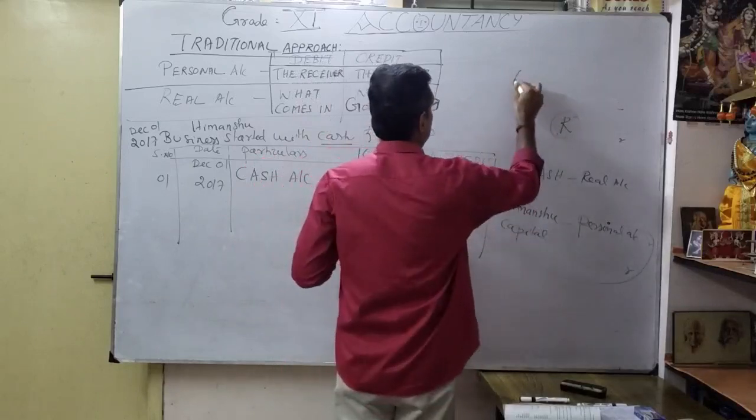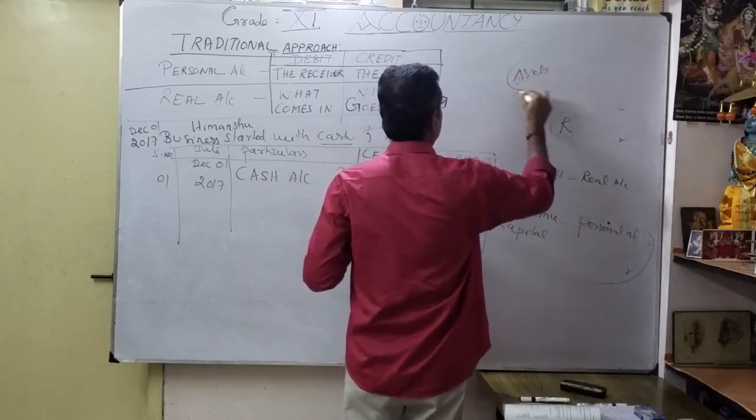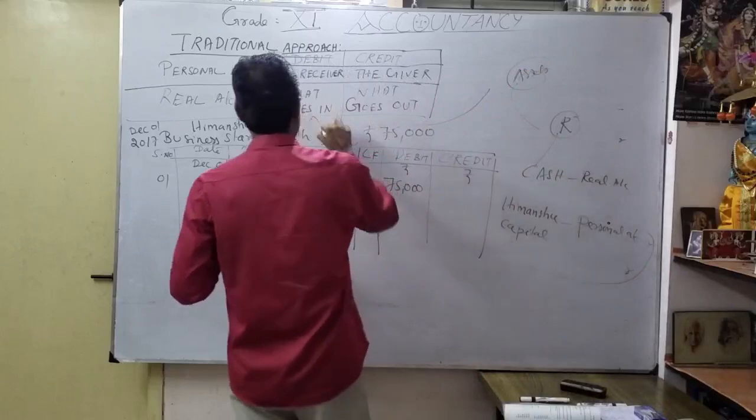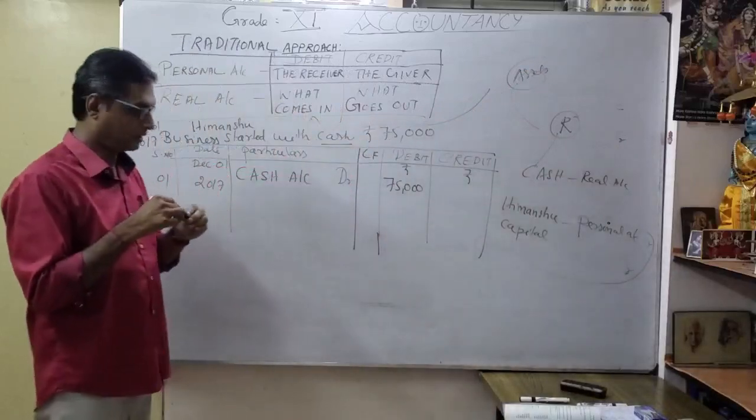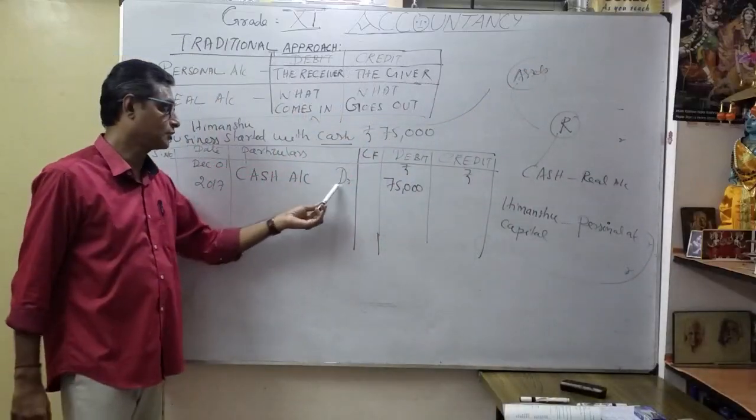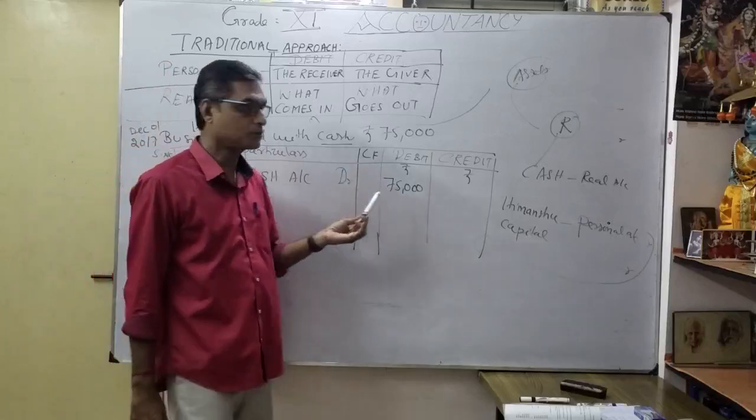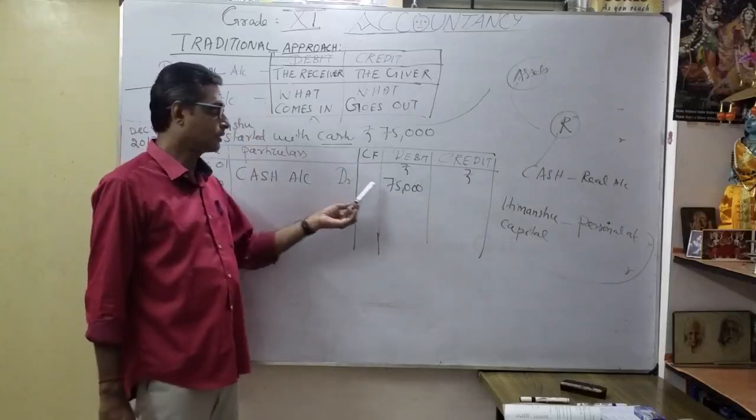Because it is an asset. For assets, the rule is debit what comes in. That's why I put it on the debit side. Understood? Cash account debtor, 75,000.